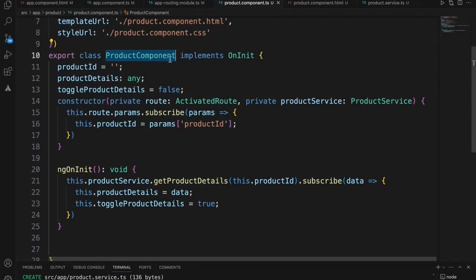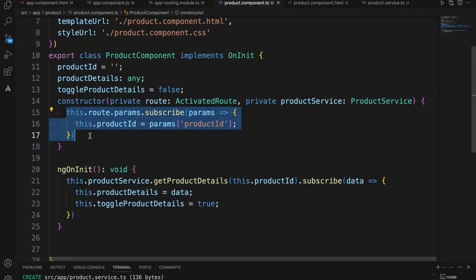So you cannot pass any data to the UI HTML file at that time. It won't work. For that reason, this product ID I'm not passing to the UI, I'm just getting hold of the parameter. That's all. I'm not displaying anything, so I kept this logic in the constructor.